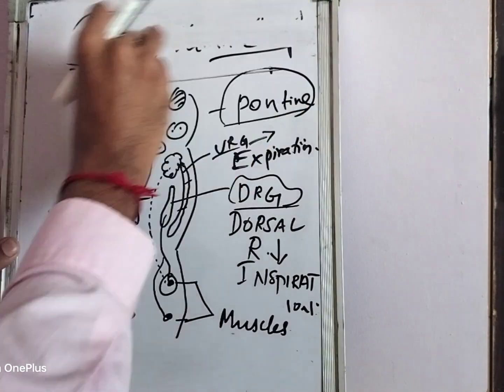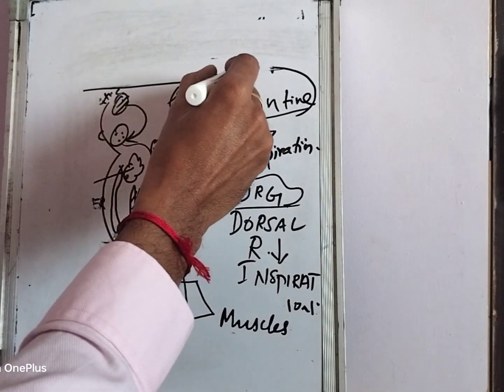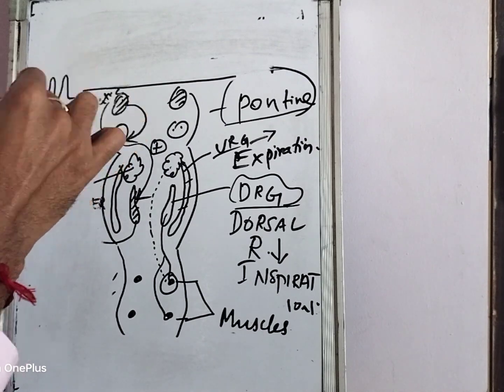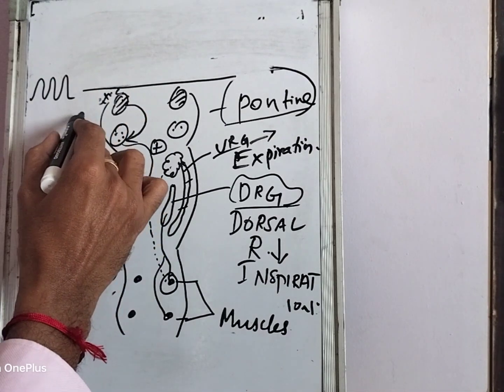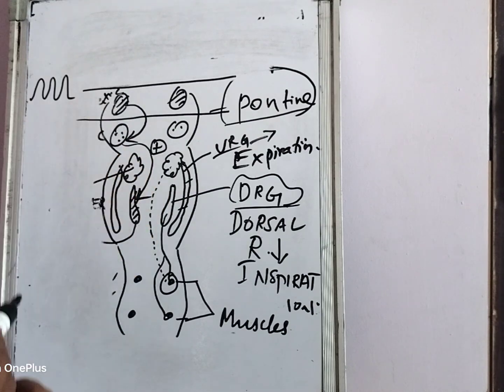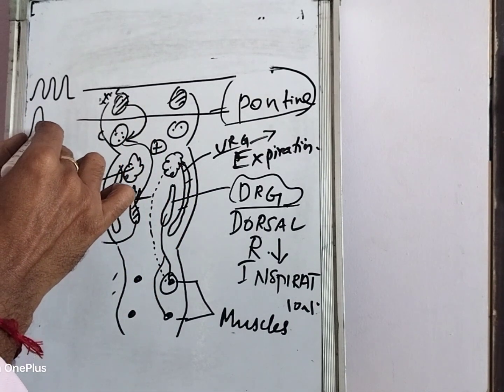Now if you make a section above the pons, all the centers are intact, so you will have a normal respiratory signal. And if you are making a section in between the pons, that is between the pneumotaxic center and apneustic center, what happens? There is no control over apneusis, so inspiration will be lengthier.